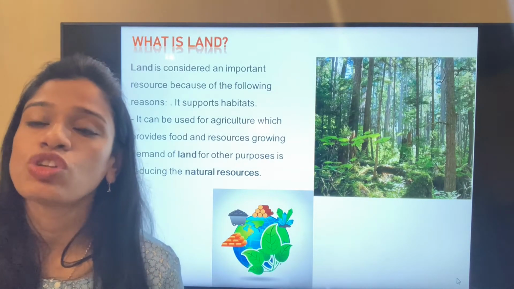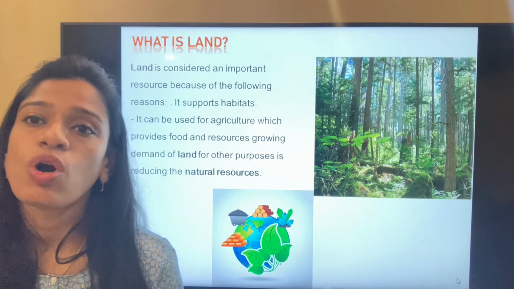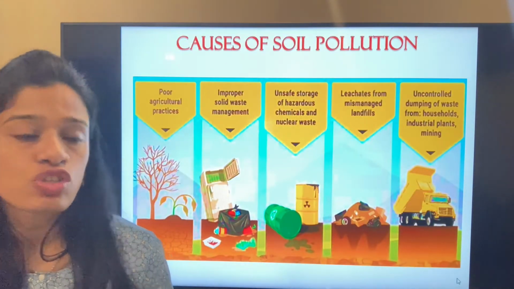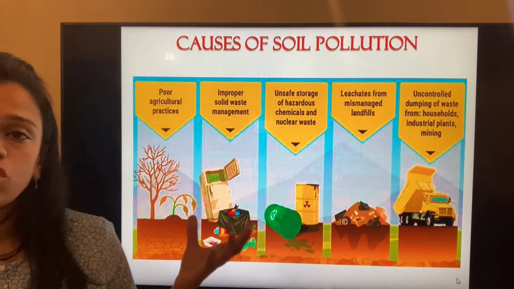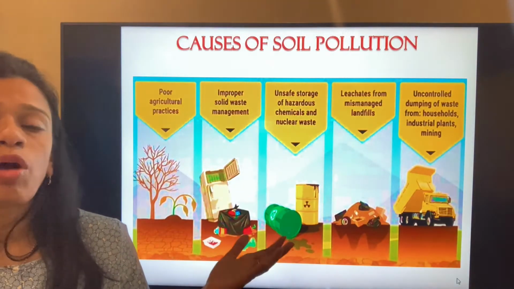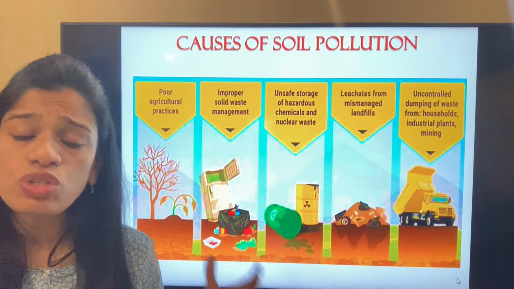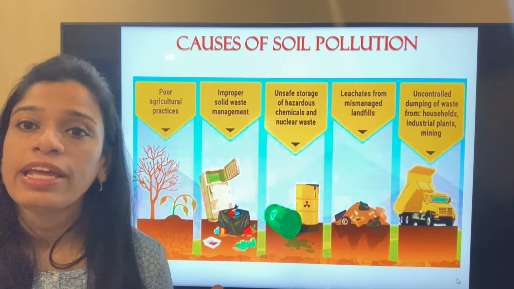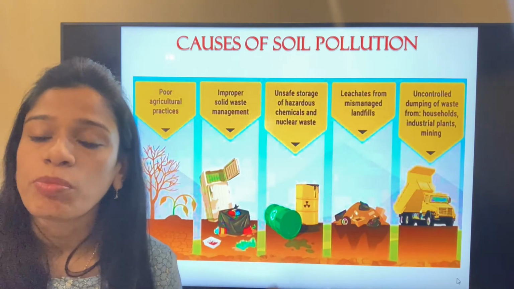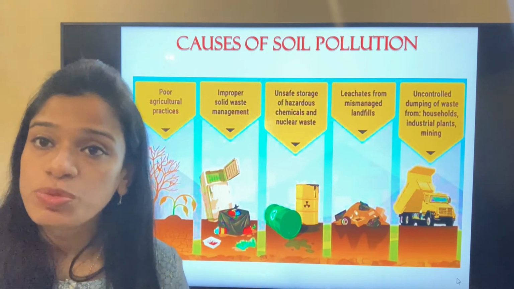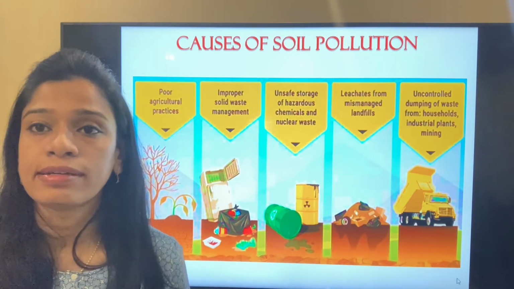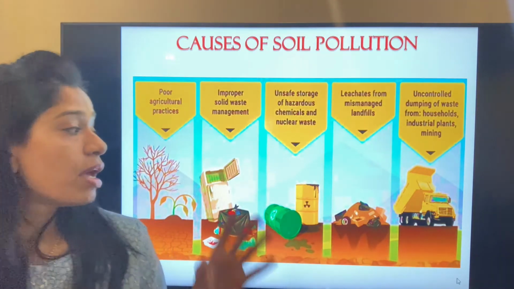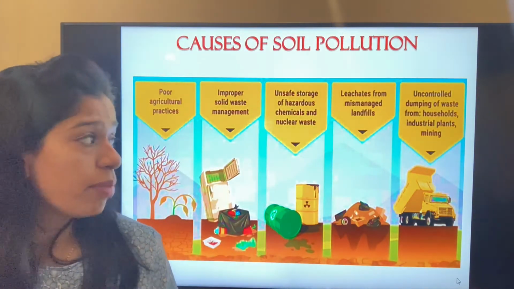But even the soil is under threat. It is also under the stress of pollution. So what are the causes of soil pollution? It can be poor agricultural practices. It can be improper solid waste management. The solid waste, the waste that we produce, we should be very clear about how to segregate waste and how to dispose of it. We should not litter. We should not put the waste anywhere we want, because that creates pollution, not only of soil but also air pollution.